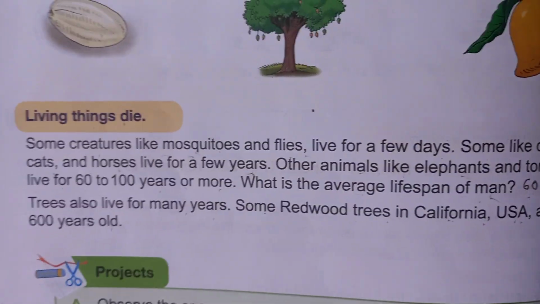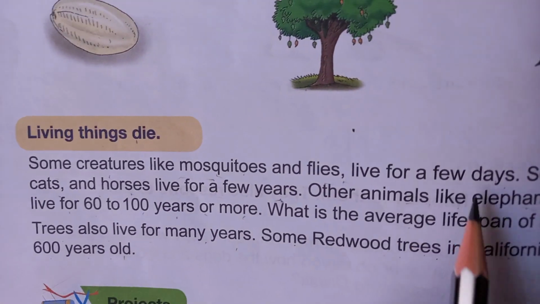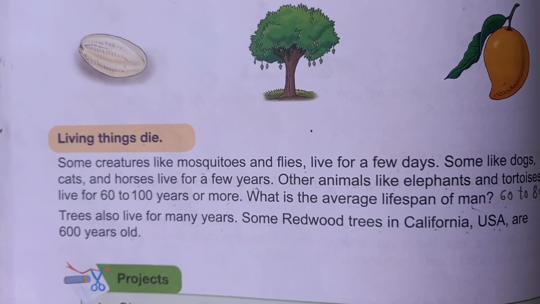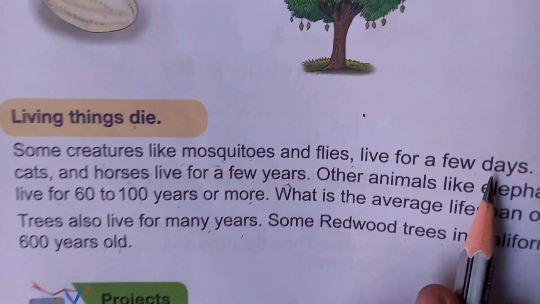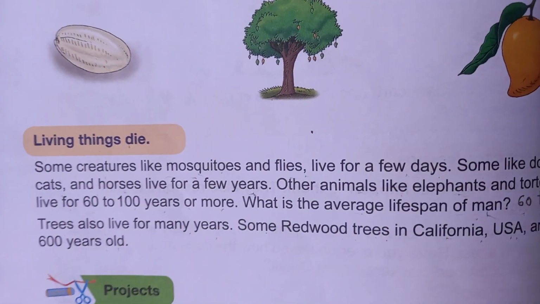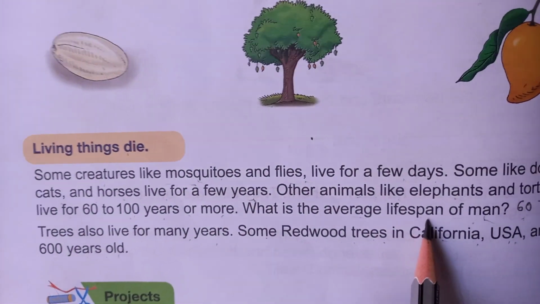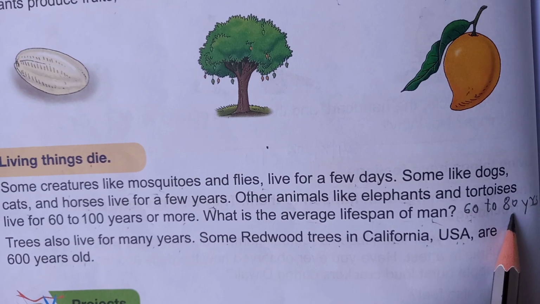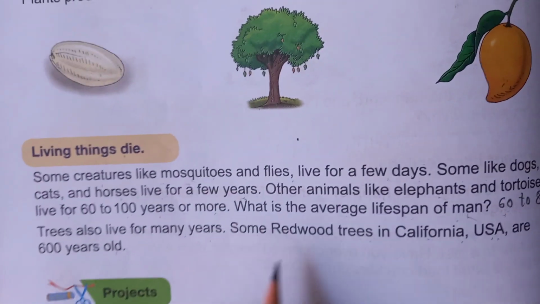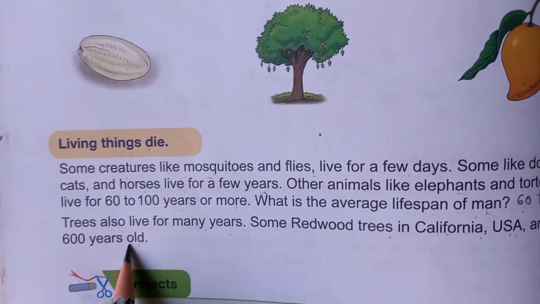So, see here, the lifespan of mosquitoes and flies is a few days, isn't it? Then cats and horses live for a few years. Animals like elephants and tortoises live for 60 to 100 years. The average lifespan of man is 60 to 80 years. Trees also live for many years, for example 100 years. But the redwood tree in California, USA, lives for 600 years.